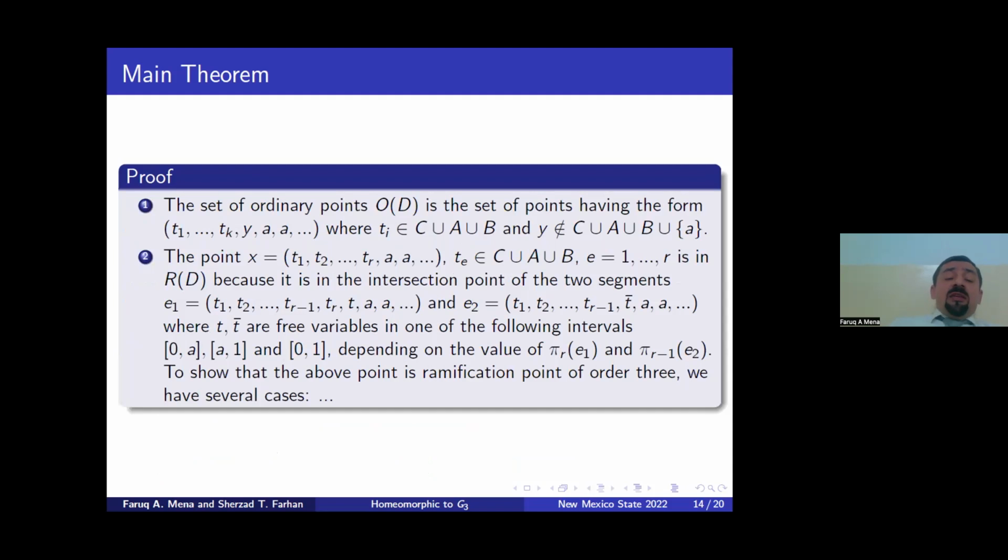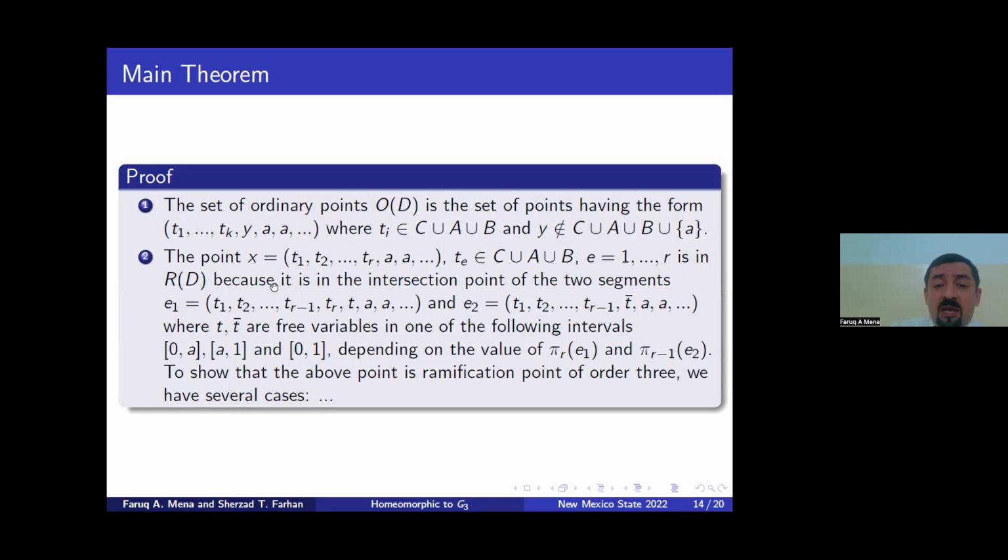To show that, to describe an ordinary ramification point in the inverse limit. It's not hard to see that all ramification points in the inverse limit are in this way. So an ordinary point in the inverse limit is of the form, we prove it in the paper. And all ramification points in the inverse limit have this form.